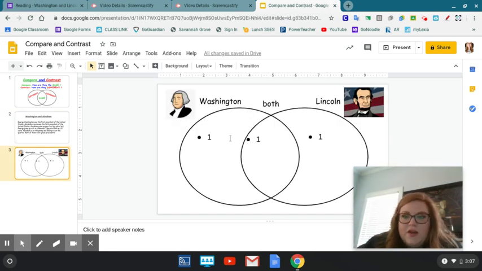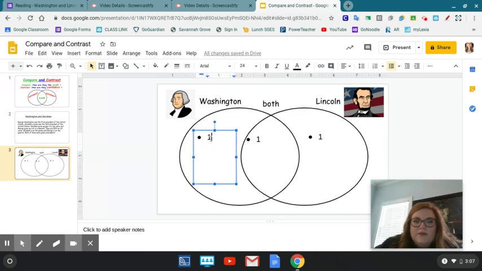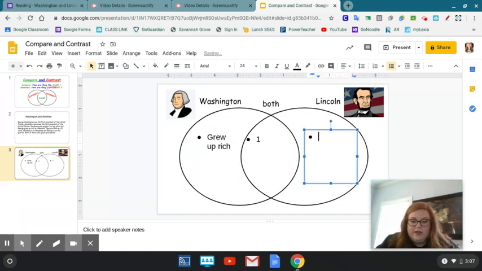All right. So I have my Venn diagram over here, and I have one reason that I'm going to think of for all of these. So one thing that is just about George Washington. One thing that I remember is that he grew up rich. And that was just about him because it was different. They both didn't grow up rich. And actually, I remember Abraham Lincoln, it said he grew up poor. Oh, forgot my W. Grew up poor.